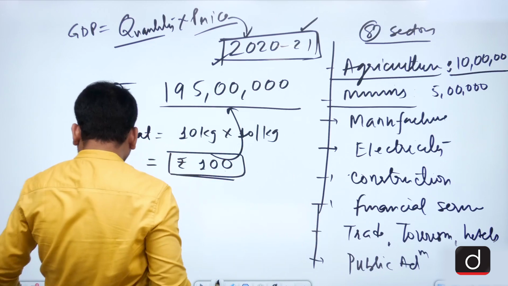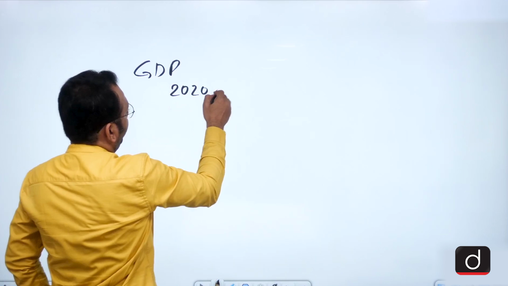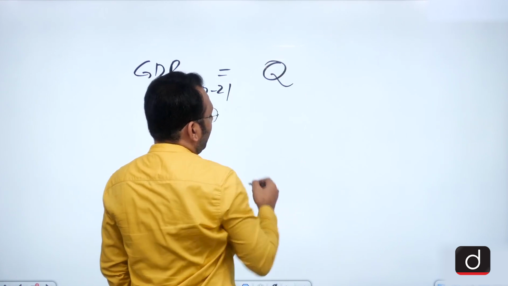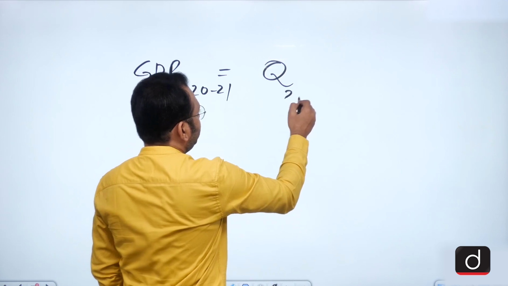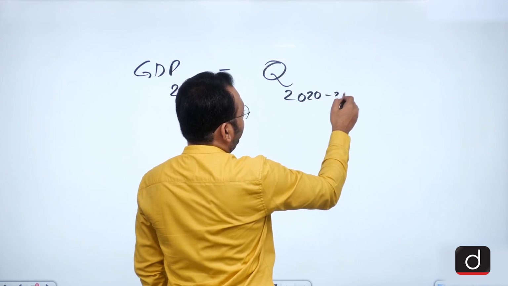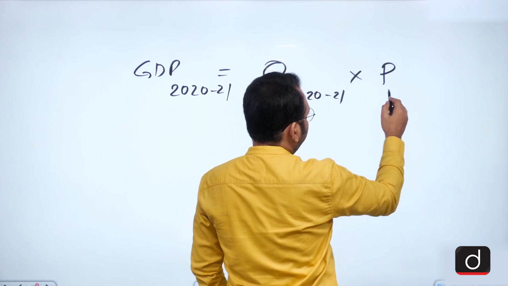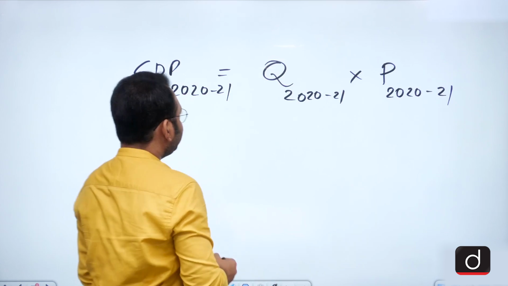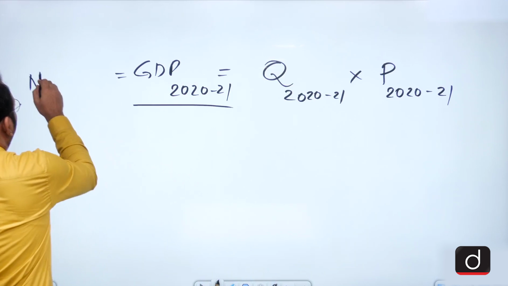So the GDP for 2020-21 can be seen as the quantity of the goods and services across 8 sectors produced in the year 2021 into the price of all those commodities. Suppose we take this year's price. So this is the GDP which is known as the nominal